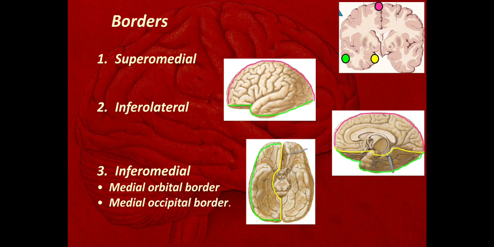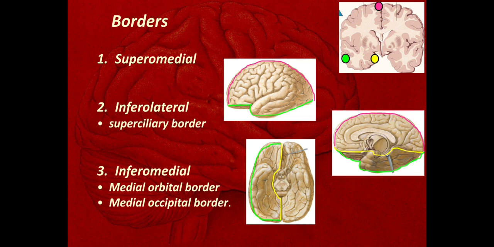Now, the inferomedial border is further divided into the medial orbital border and the medial occipital border. This anterior part present here is the medial orbital border. This posterior part is the medial occipital border. Here also one can see that this is the medial orbital border and this is the medial occipital border.